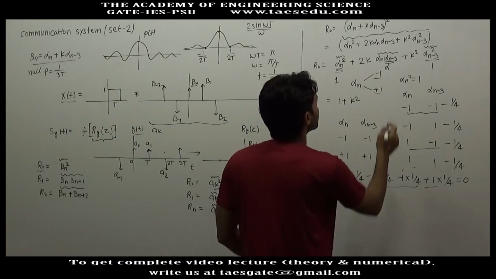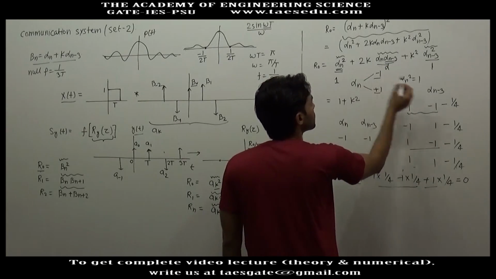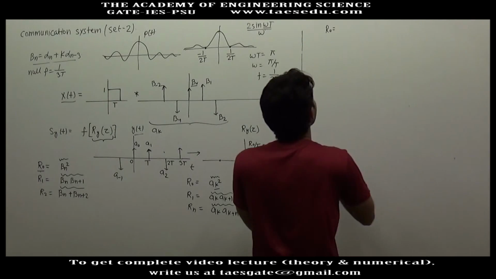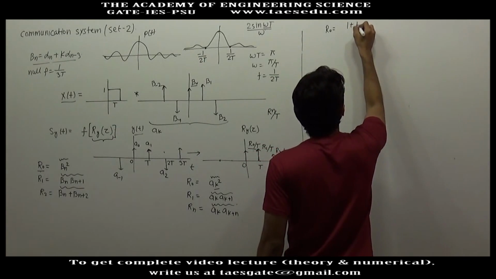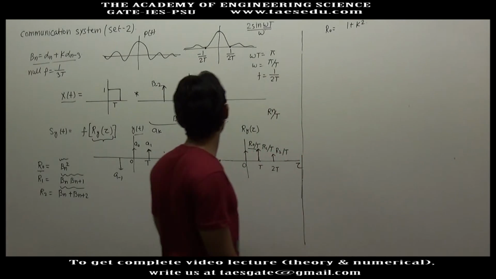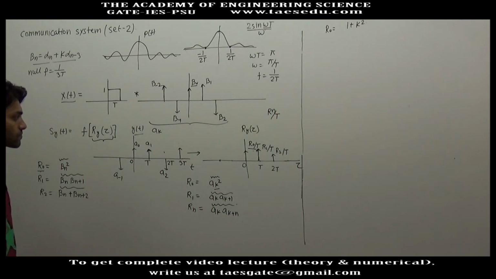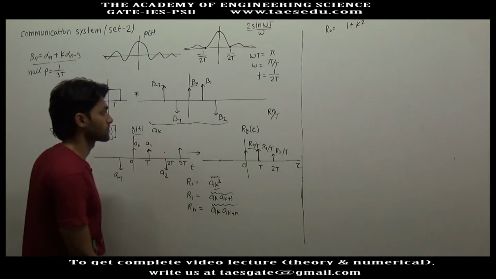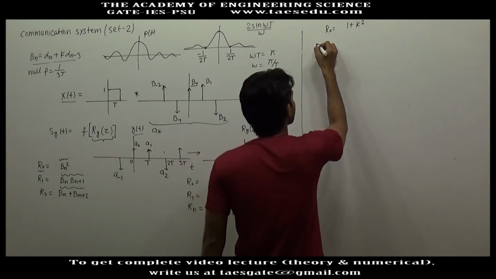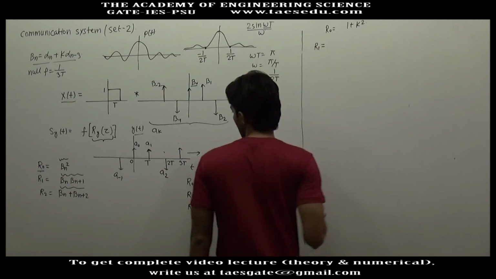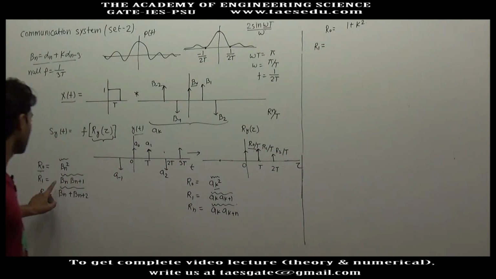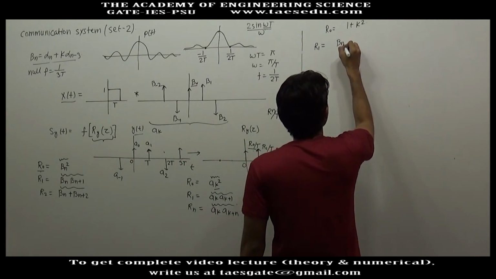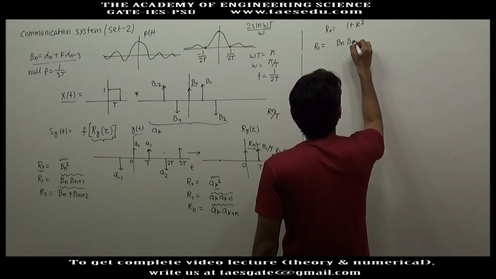So at this point, this is 0, this is 1, this is k square. So R naught we have found out, R naught is 1 plus k square. Similarly, we will try to find out R1. R1 is nothing but average of Bn into Bn plus 1.